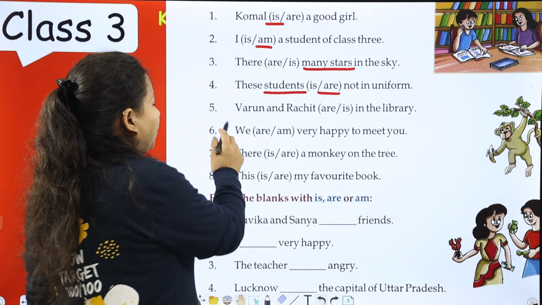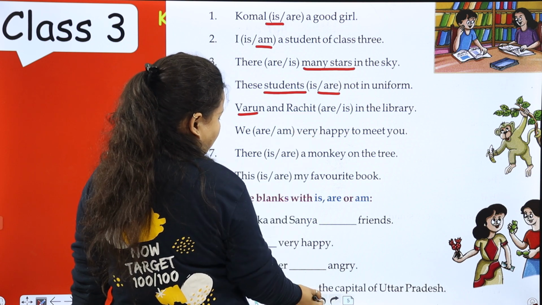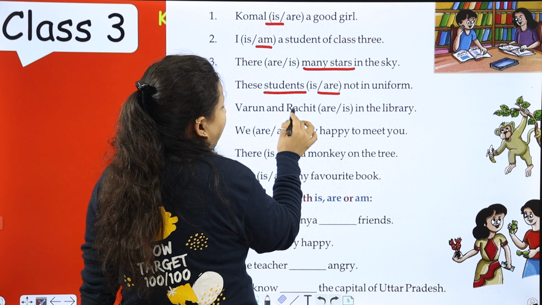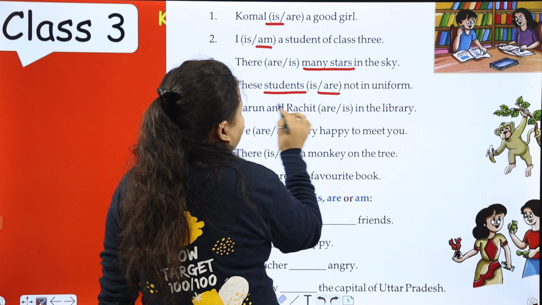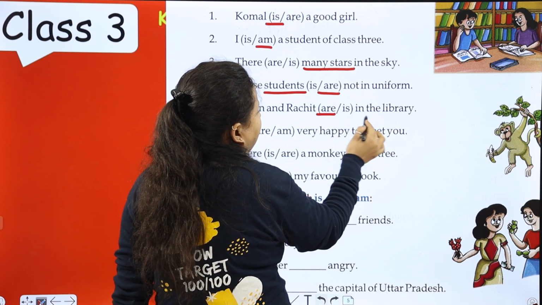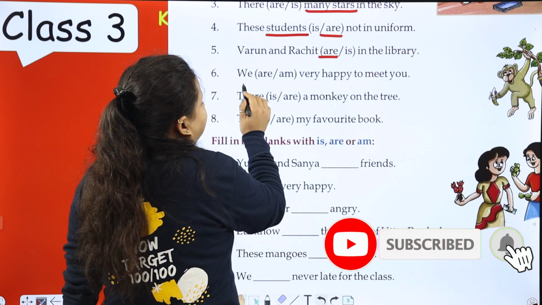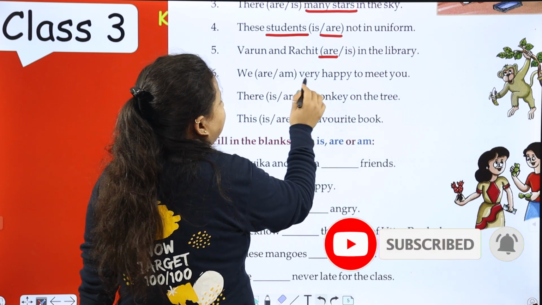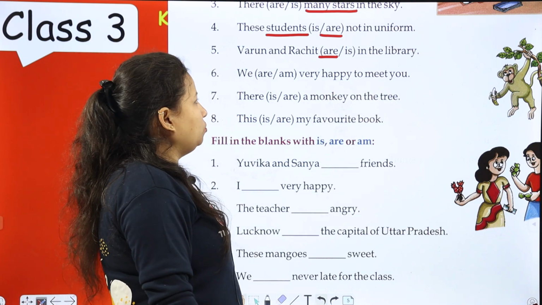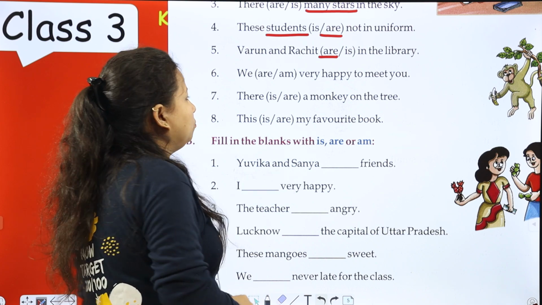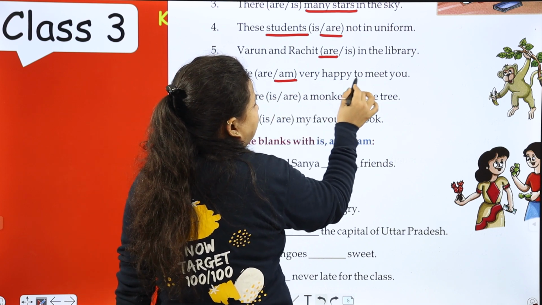Okay. Varun and Rachit. So Varun and Rachit are two. Varun and Rachit are or is in the library. Varun and Rachit are in the library. We are or we am very happy to meet you. Am is always used with I. So we are very happy to meet you.